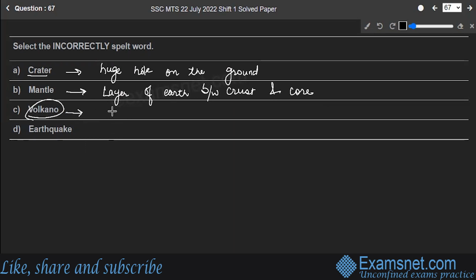Volcano, the spelling given is incorrect. What are the correct spellings for volcano? It is volcano.